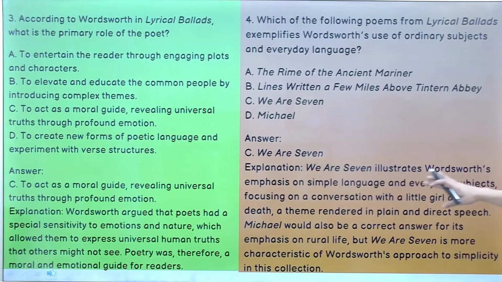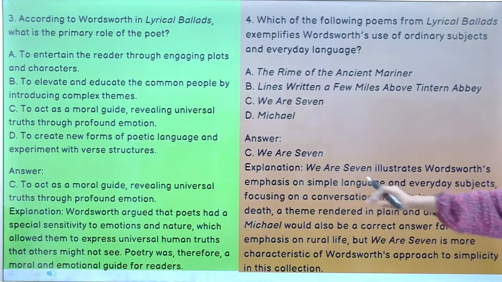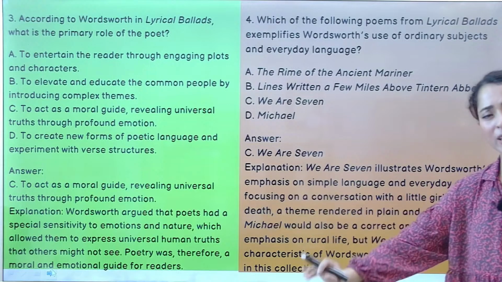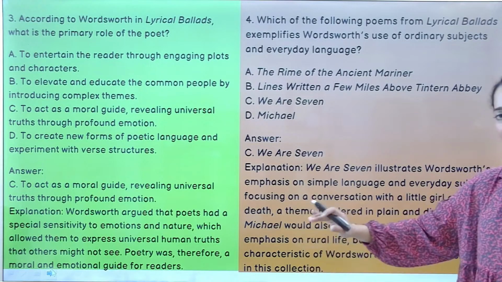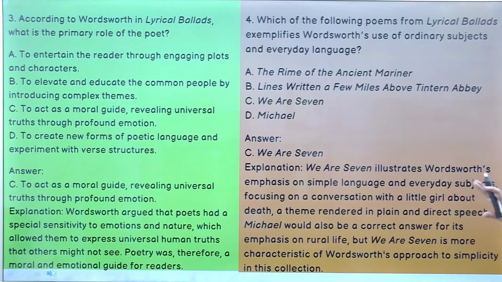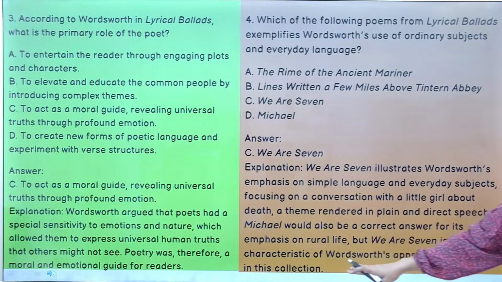Because We Are Seven जो poem है Wordsworth ने लिखी है, illustrate करता है simple language, everyday subjects, focusing on a conversation with a little girl about death. छोटी सी लड़की से बात कर रहा है about death. A theme rendered in plain and direct speech. Michael would also be a correct answer for its emphasis on rural life, but We Are Seven is more characteristic of Wordsworth's approach to simplicity in this collection.